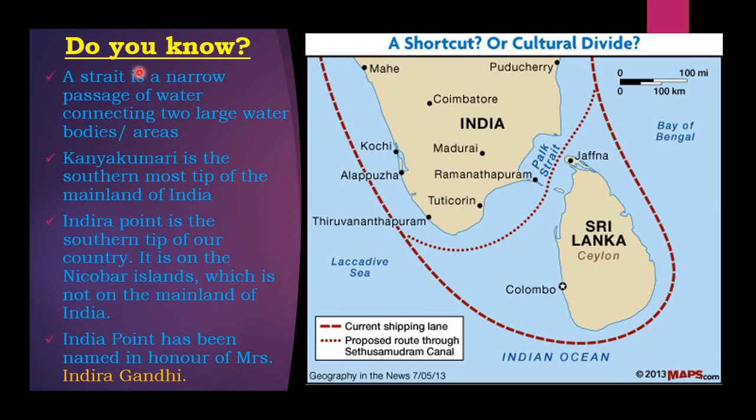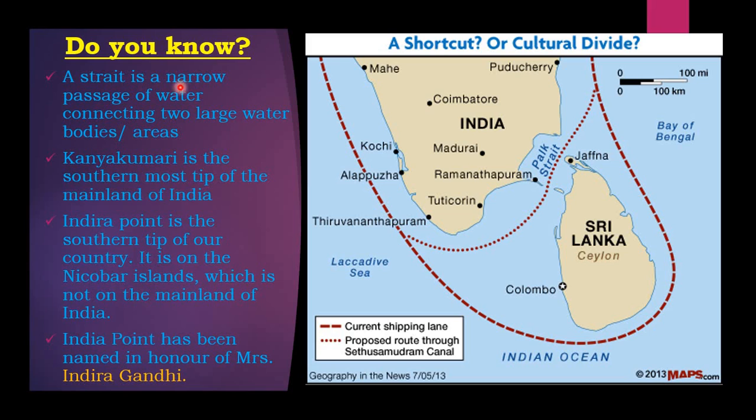So next, do you know? A strait is a narrow passage of water connecting two large water bodies.